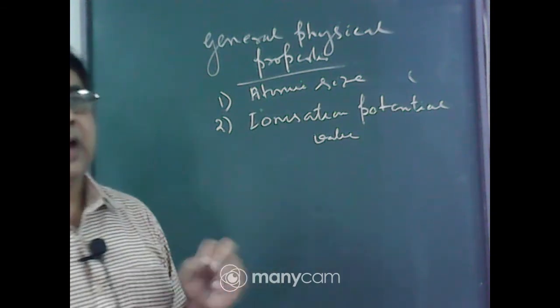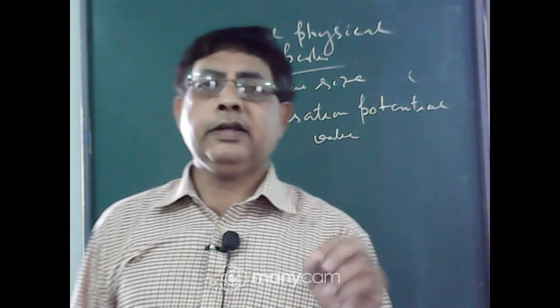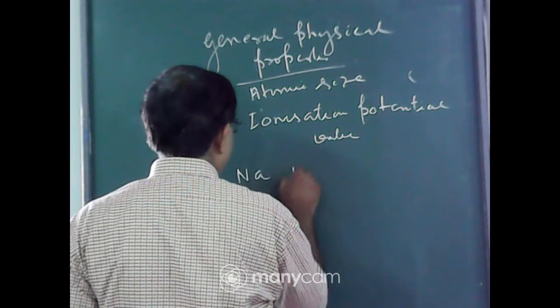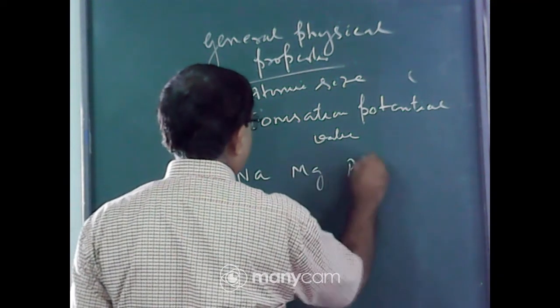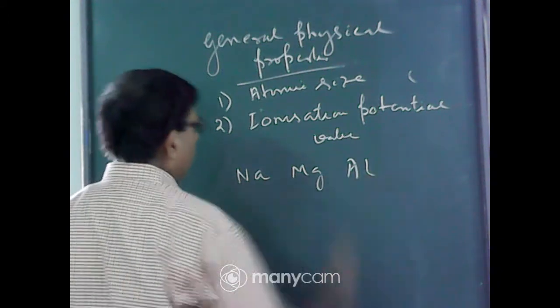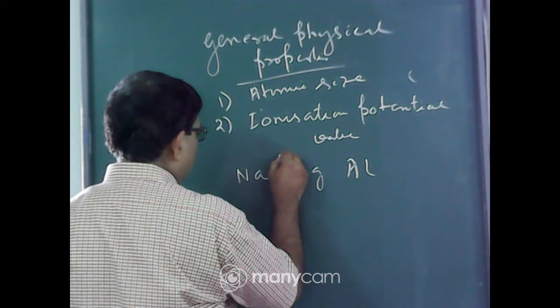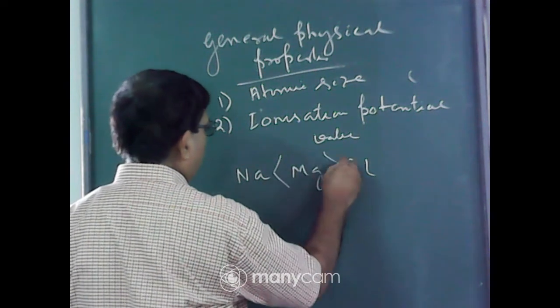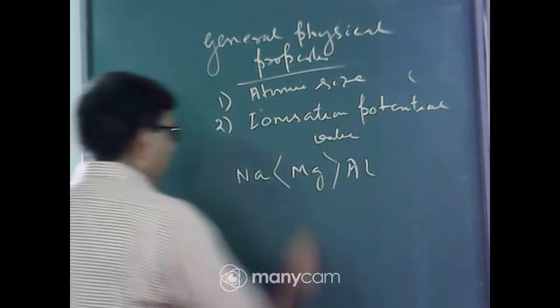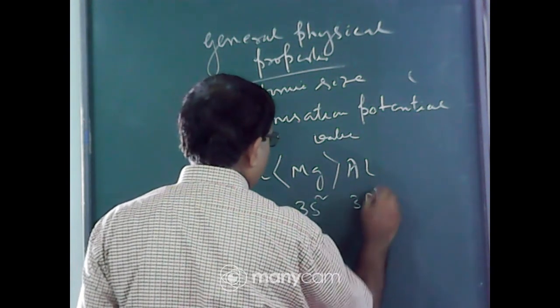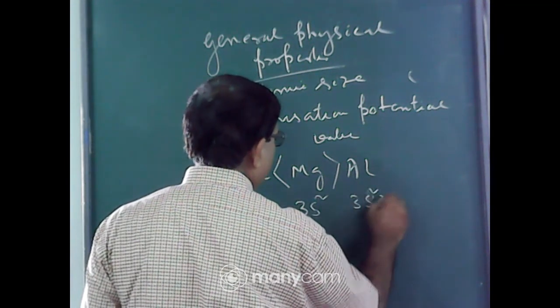Even the first IP of alkaline earth metals is greater than group 13 elements. Consider sodium, magnesium, aluminium. You know from left to right IP value increases, but magnesium has IP value greater than sodium, and also greater than aluminium. Why? Magnesium electronic configuration is 3s2, aluminium 3s2 3p1.